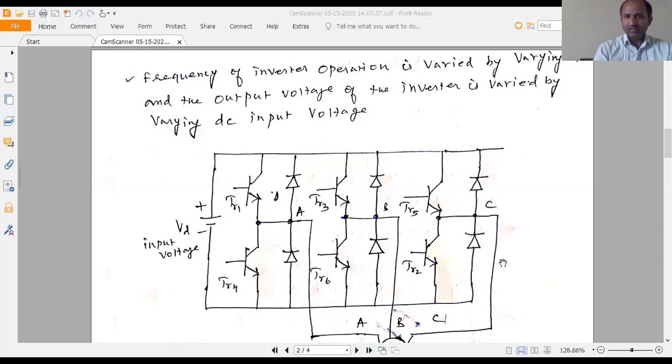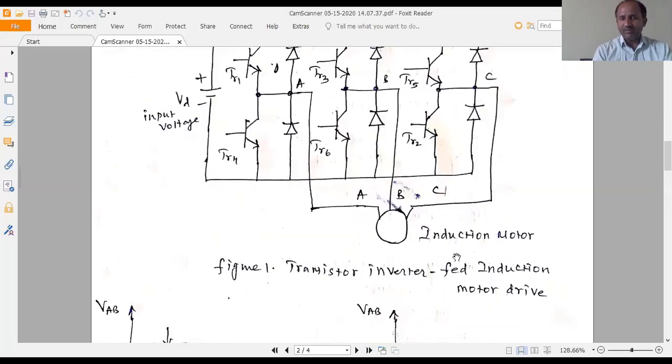This transistor based voltage source inverter is connected to the induction motor. It is a transistor inverter fed induction motor drive.